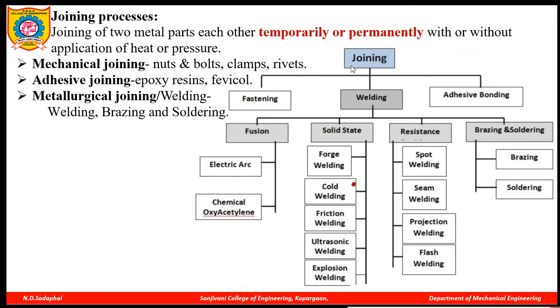So this is a detailed classification. The first type is fastening. In fastening, nut, bolt, clamp, rivet come. Then the second is adhesive joining, or adhesive bonding. In that, epoxy resin, gum, Fevicol come. And the third one is metallurgical joining. In that, the main heading is welding. Under welding, first is fusion welding, then solid state welding, resistance welding, and then brazing and soldering. In this detailed classification we are going to learn about the welding process, brazing process and soldering process.